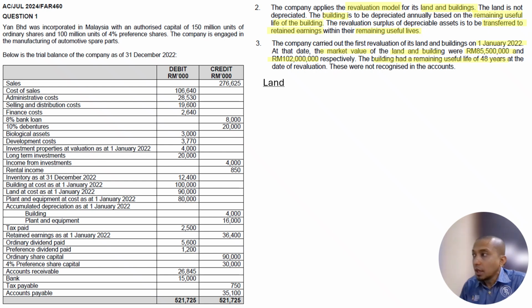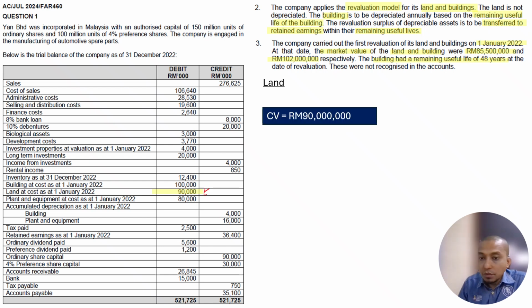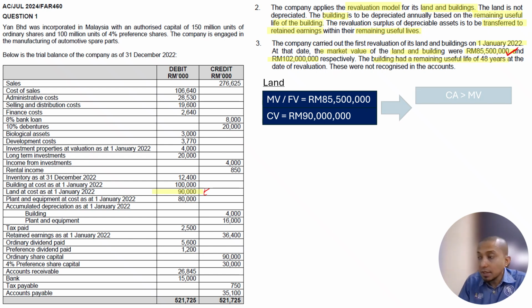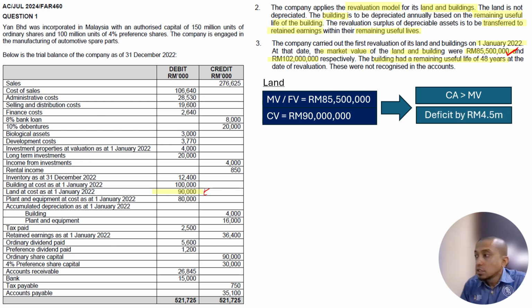First, we do the land. As for the land, the cost is 90 million from the trial balance, so the carrying value is 90 million. The revalued or fair value given by the question is 85.5 million. As we compare, we can see that the cost is higher. When the cost is higher than the fair value, it means there is a deficit. The deficit is the difference: 90 million less 85.5 million is equal to 4.5 million.